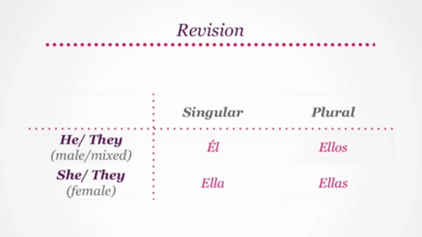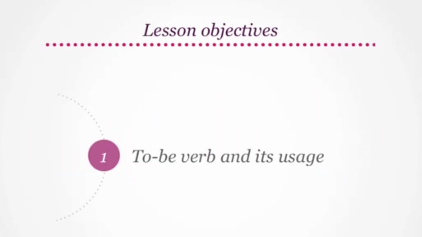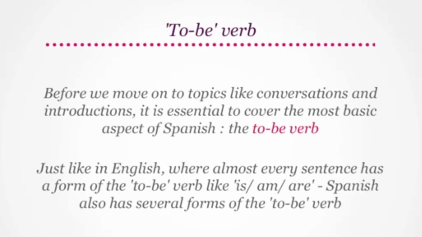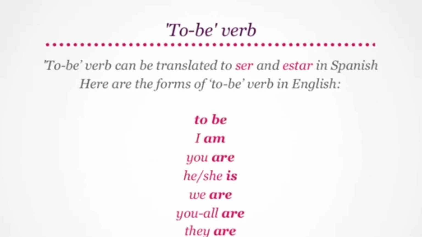Very good. Great. Today, we look at the to be verb and its usage in Spanish. Before we move on to topics like conversations and introductions, it is essential to cover the most basic aspect of Spanish, the to be verb. Just like in English, where almost every sentence has a form of the to be verb, like is, am, are, Spanish also has several forms of the to be verb. To be can be translated to ser and estar in Spanish.